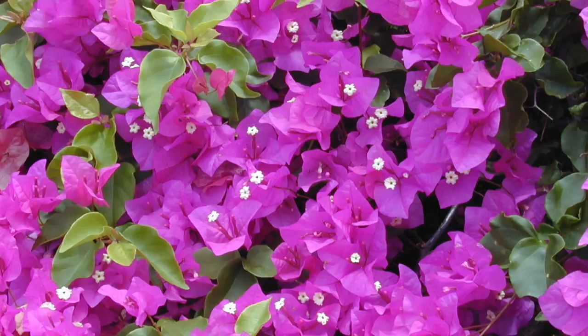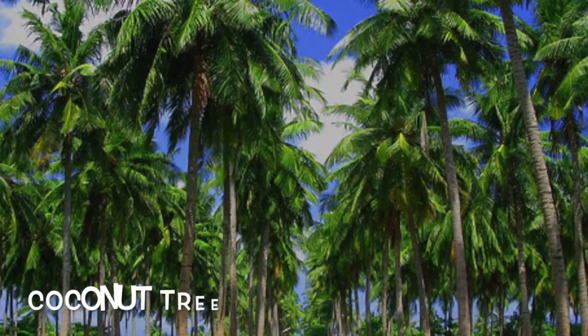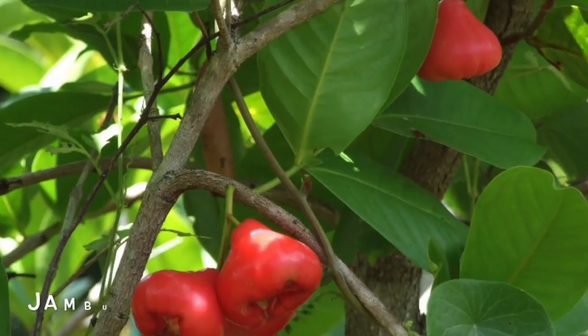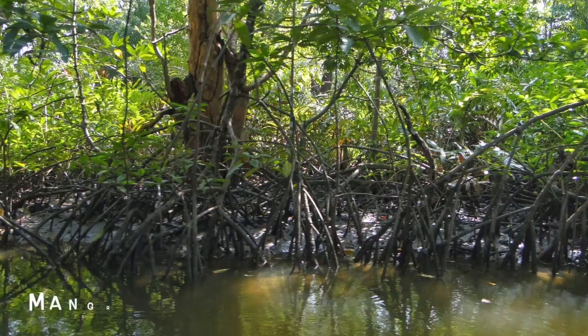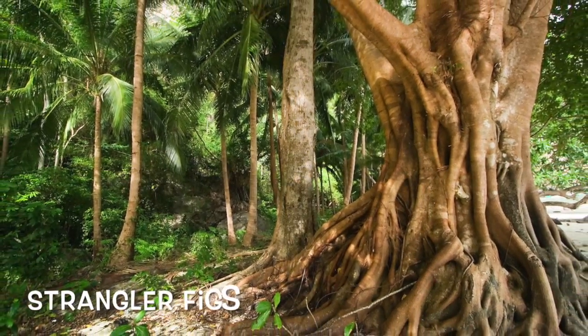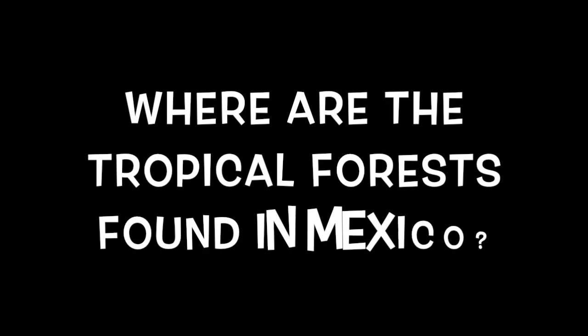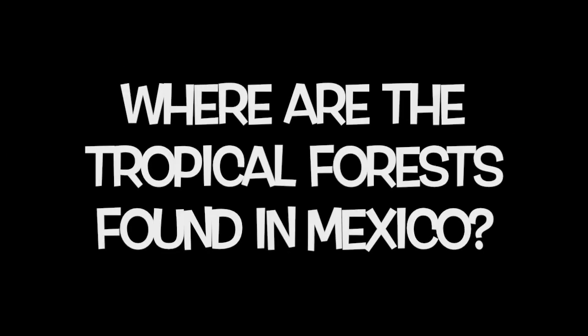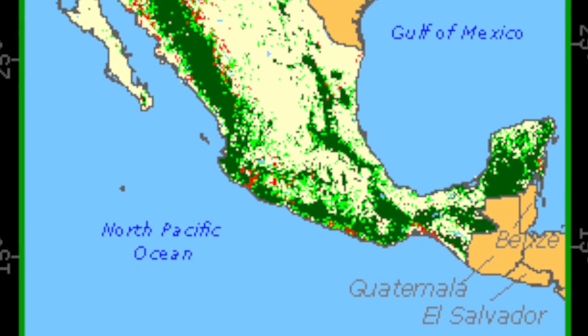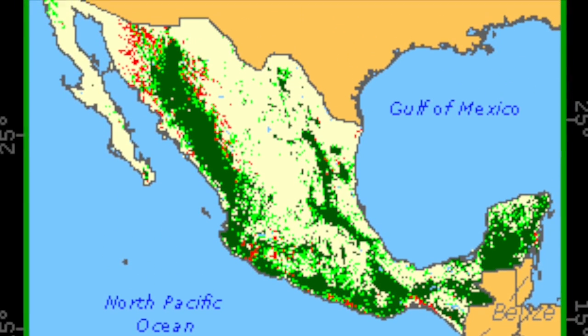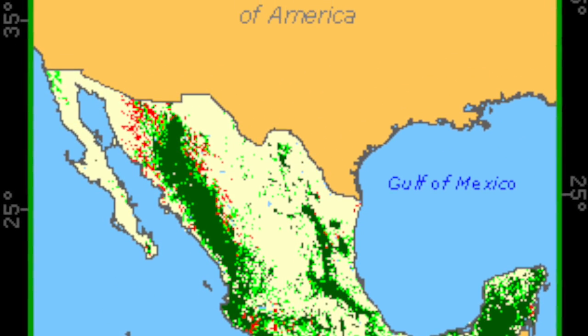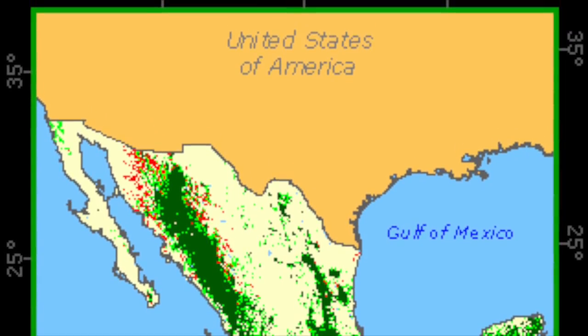The plants in the rainforest are the Bengal bamboo, the bougainvillea, the coconut tree, the durian, the jambu, kapok tree, mangrove forest, strangler figs, and tualan. Where is the tropical forest found in Mexico? Today Mexico's rainforests are limited to southern and eastern Mexico along the Gulf of Mexico and the state of Chiapas.